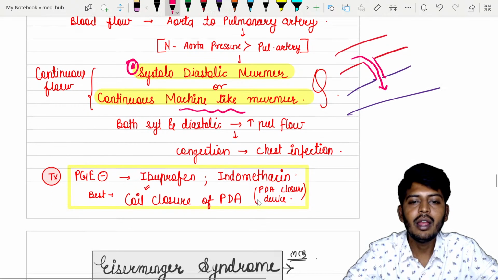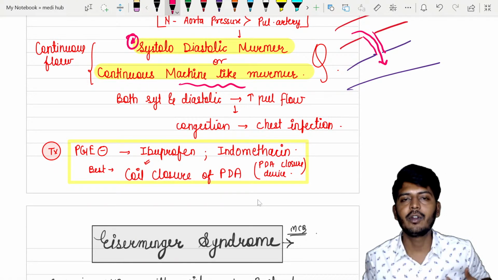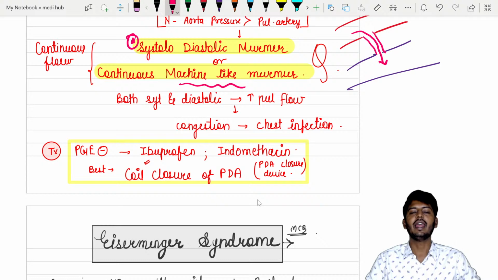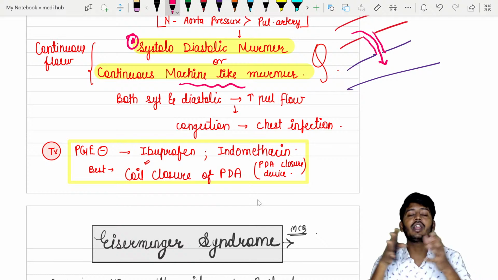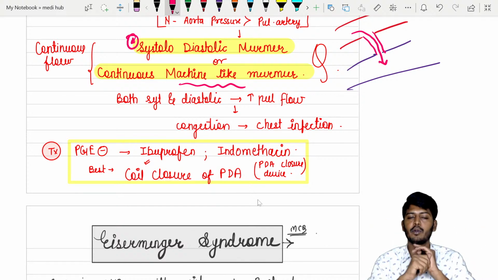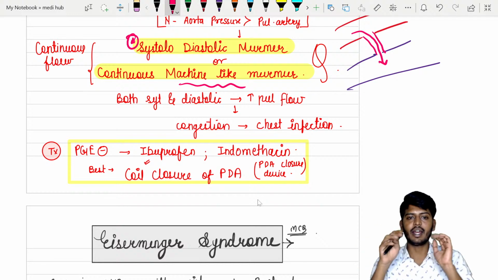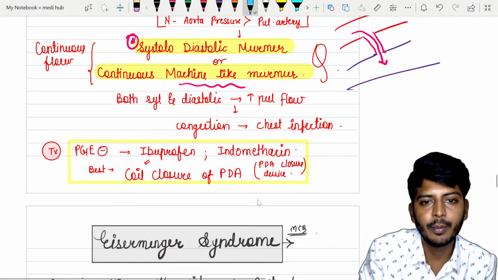Okay. So automatically, continuously blood flow is going to the pulmonary artery. There is more blood flow to the lungs. So automatically, chest infection will be the most common symptom. Okay. So treatment क्या है? Earlier in the patent ductus arteriosus, we have to close the duct. But in one condition, in the transposition of arteries, we have to keep the ductus arteriosus open. Open रखने के लिए alprostadil दिए थे. That is a prostaglandin analog. But here, what you are going to give, you can give either ibuprofen or indomethacin.